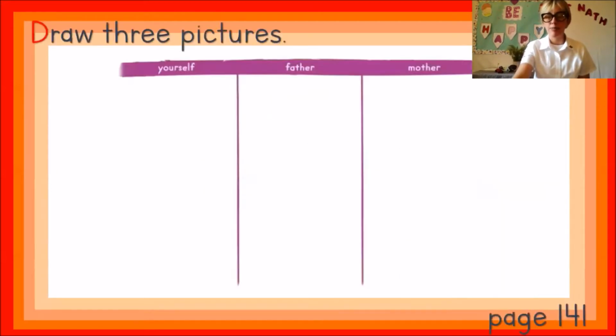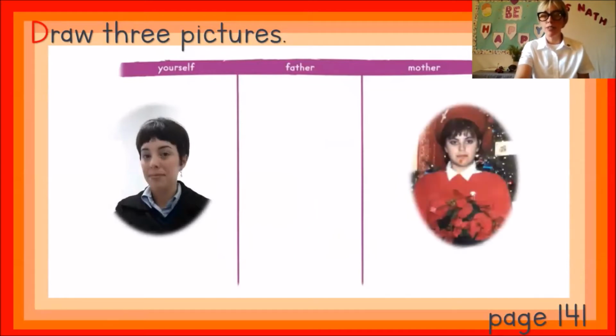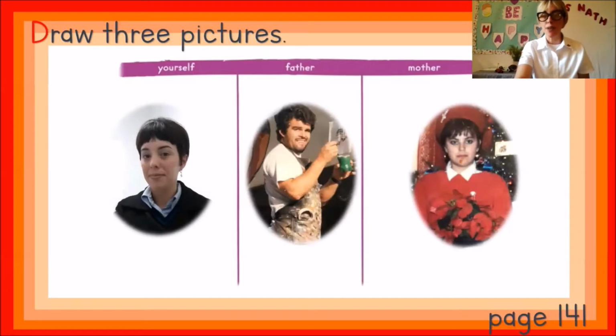Let's check. Our first activity is for you to draw 3 pictures. Look at the table. A picture of yourself, a picture of your father, and a picture of your mother. Okay? Let's look at my examples. So, this is me. Next, my mother and my father. Remember the question, who do you look like?